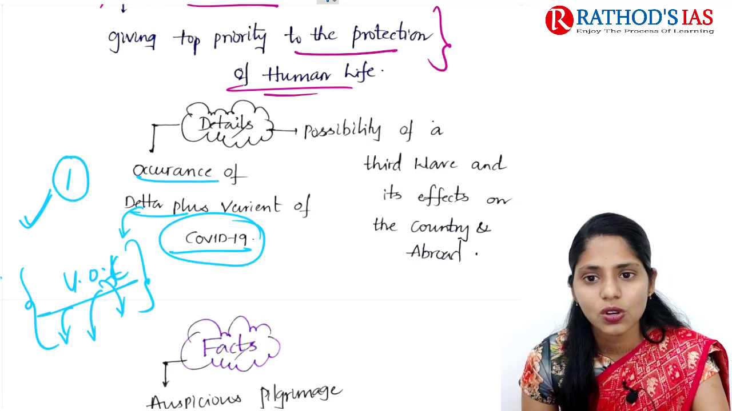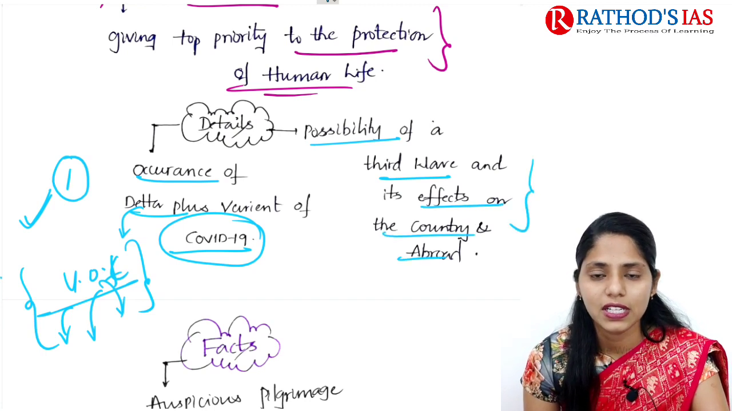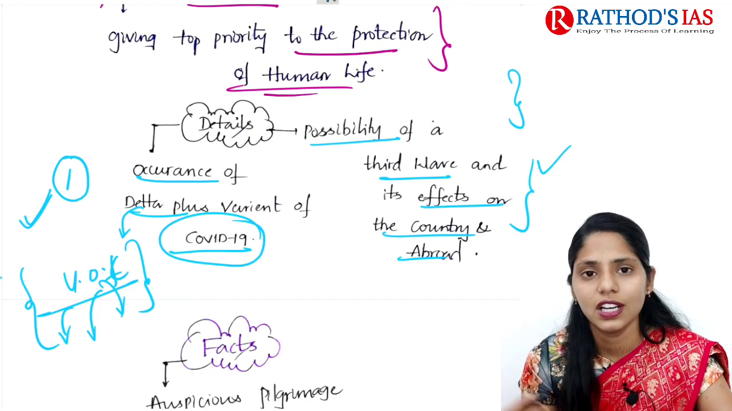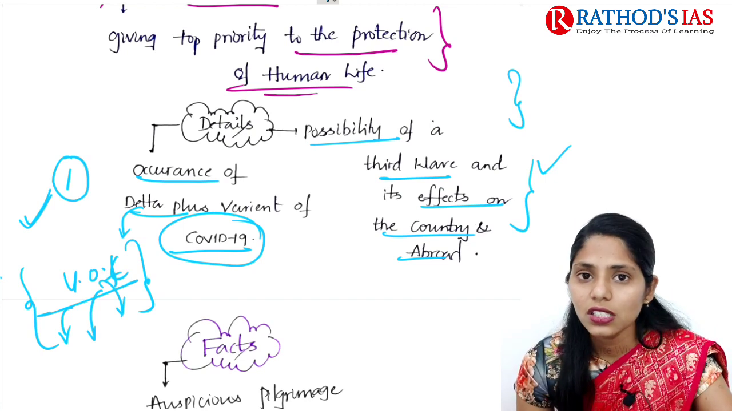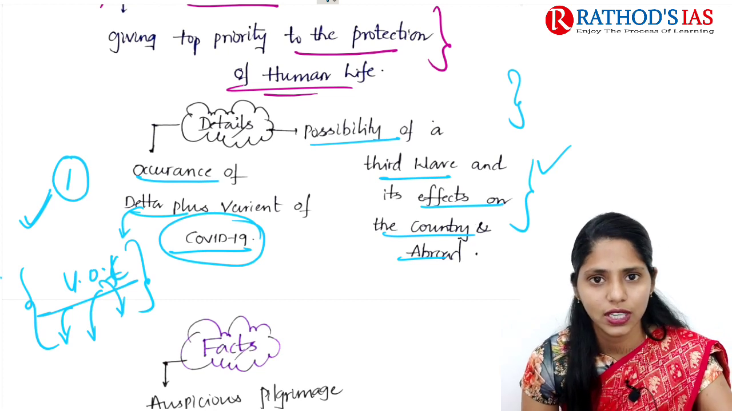And the next one is that there is also the possibility of a third wave, and its effect on the country and abroad will be detrimental. So mainly to prevent those types of waves, the Uttarakhand government suspended this Kanwar Yatra this year.